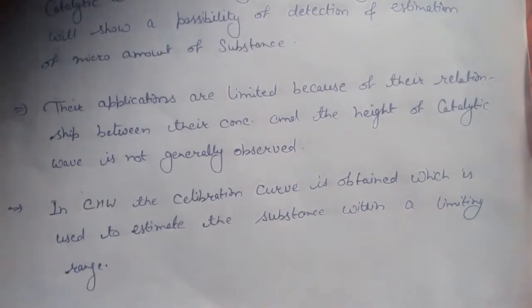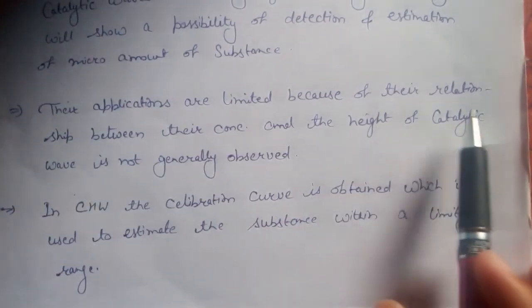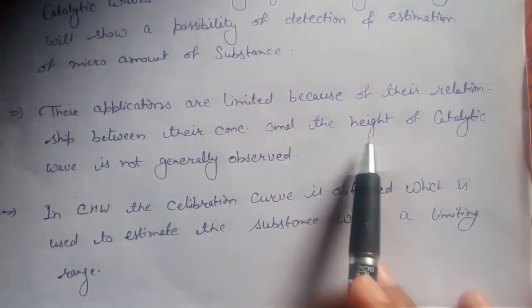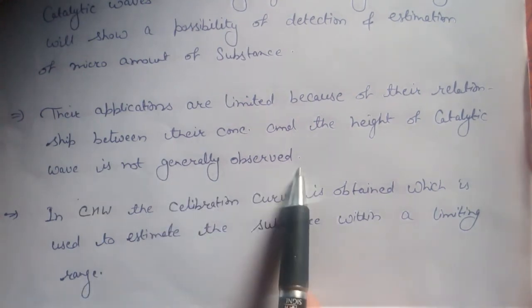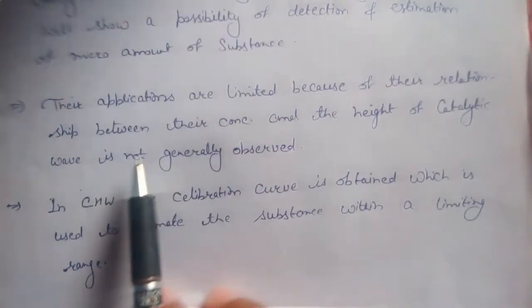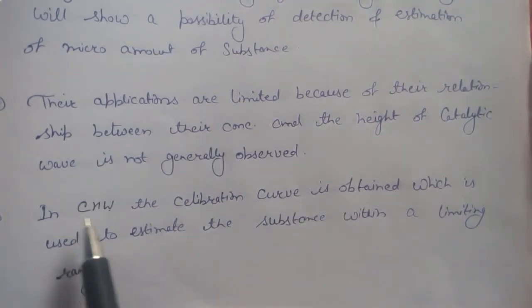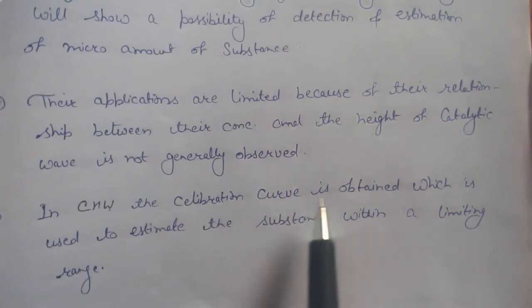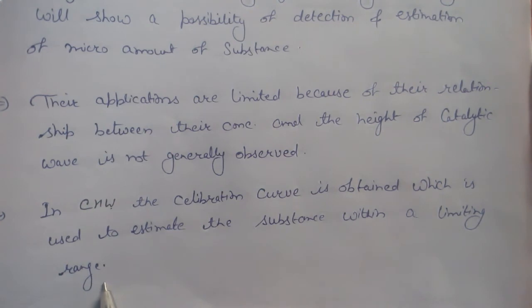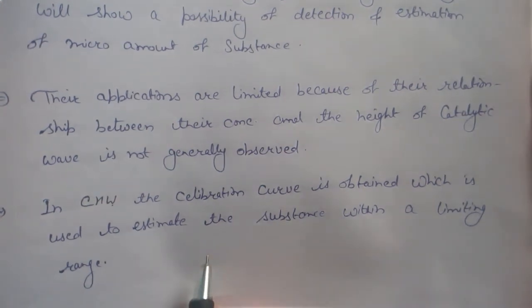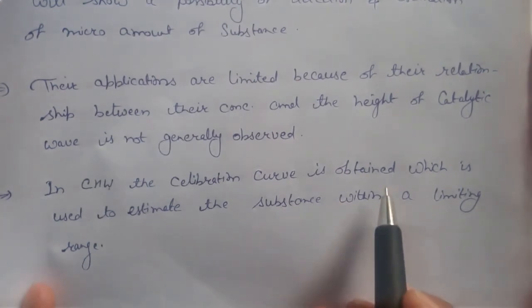Next one is, their applications are limited because the relationship between their concentration and the height of the catalytic wave is not generally observed. So you can clearly say that its applications are limited, right? In catalytic hydrogen wave, a calibration curve is obtained, which is used to estimate the substance within a limiting range. Clear, guys? Here a calibration curve is obtained, and it is used for a limiting range.